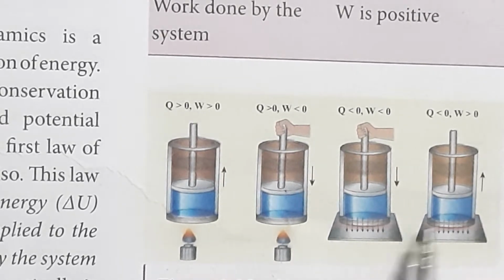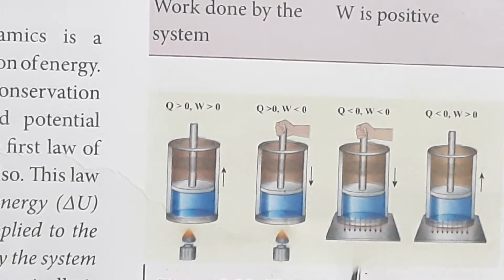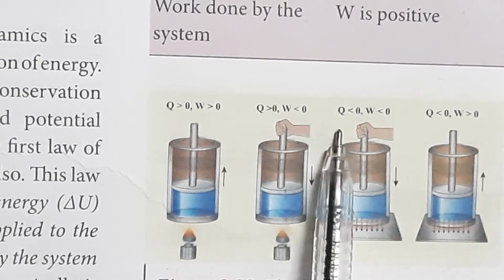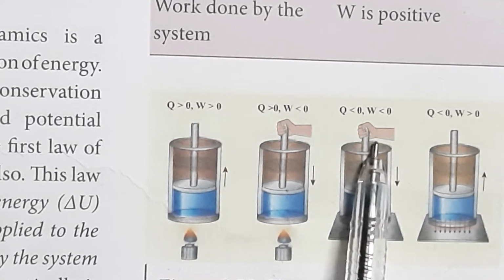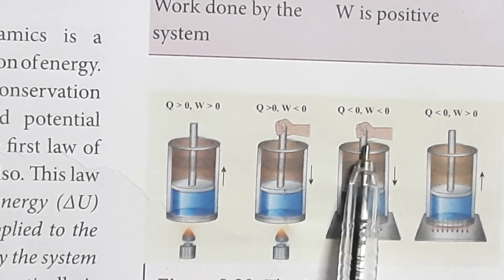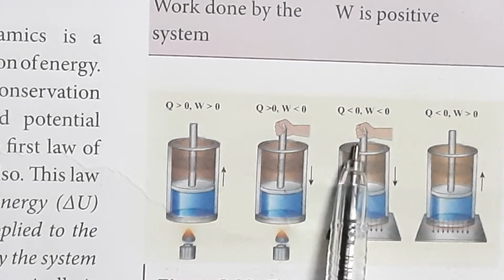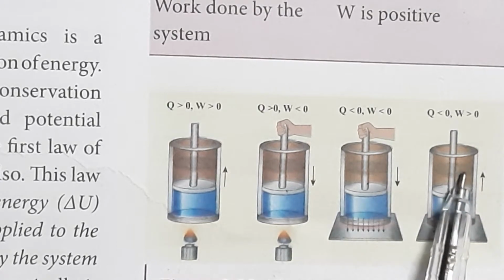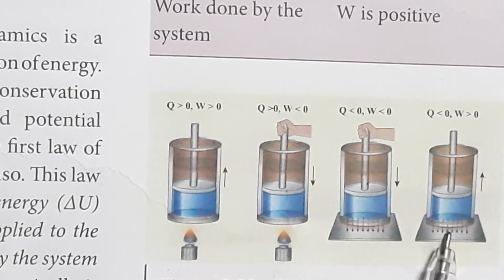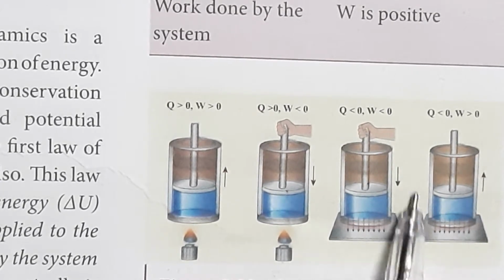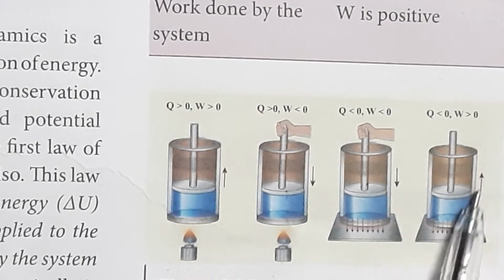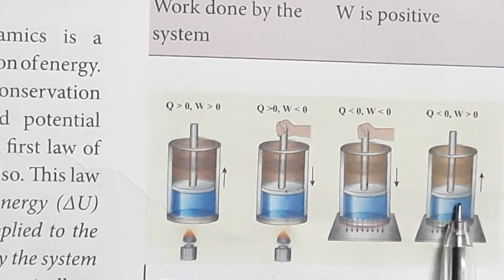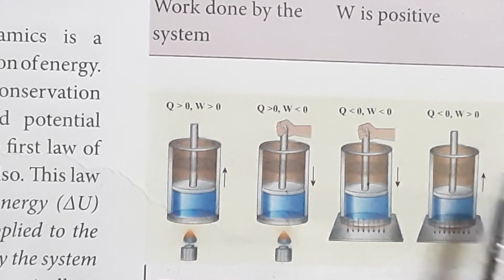In these two cases, the system loses heat. That's why there's an arrow mark here. The system loses heat, so Q is less than 0, and work is done on the system, so W is less than 0. Here, the system loses heat, so Q is negative, and work is done by the system. There is no hand here. Work is done by the system, so work done is positive.